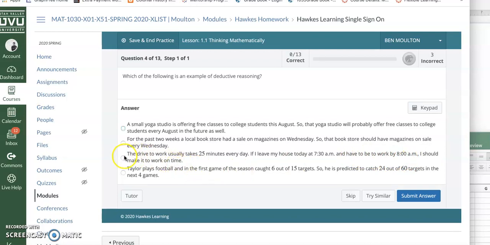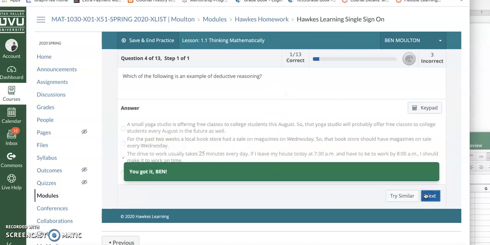I think that's our guy, because they give a general and then they go to specific. But let's just check the last example to make sure. Taylor plays football. He plays football and in the first game of the season caught 6 out of 15 targets. So he is predicted to catch 24 out of 60 for the next 4 games. See, there you have a specific going to general. So this is our guy right here for deductive reasoning. I think we've got it.